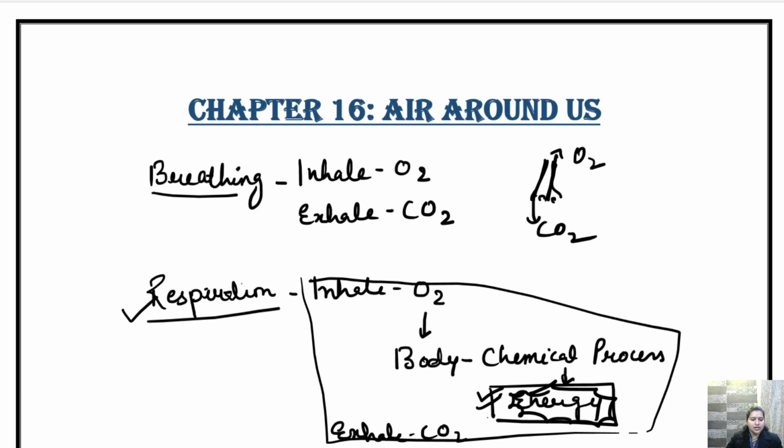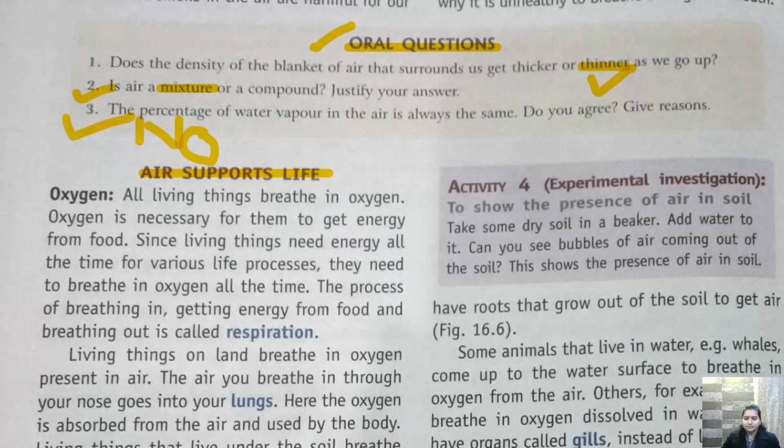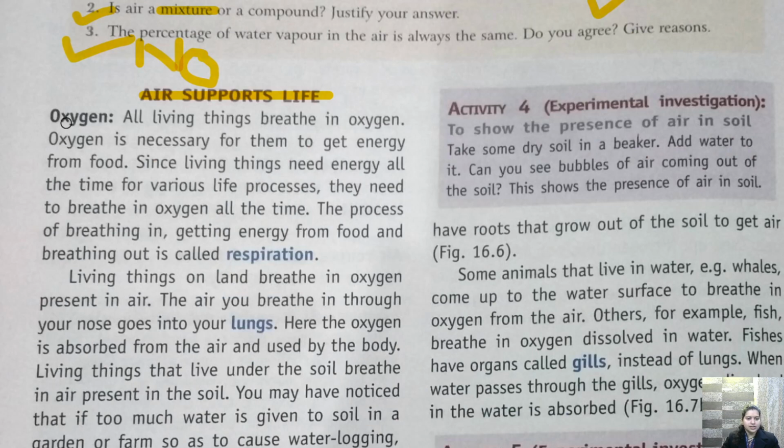So children, we generally say that plant gives us oxygen. Okay, तो वो कैसे oxygen देता है? We'll see here. So first let's see what is oxygen. Oxygen कैसे important है? So all living things breathe in oxygen, that we know. Oxygen is necessary for them to get energy from the food.